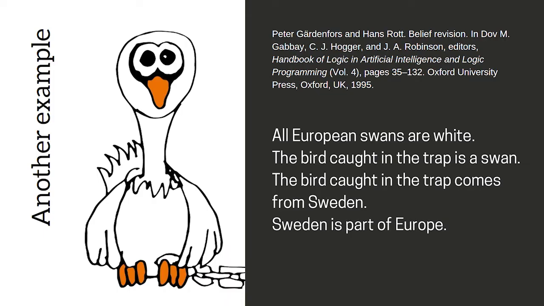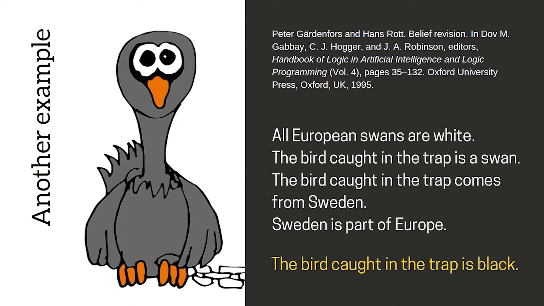All European swans are white. The bird caught in the trap is a swan. The bird caught in the trap comes from Sweden, and Sweden is part of Europe. From this set of propositions, it can be deduced that the bird in the trap is white, right? But then suppose that I see the trap and see that the bird there is black.